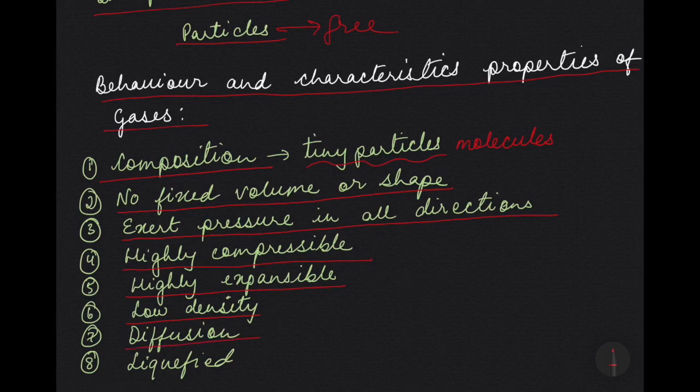So when we talk about diffusion, we are talking about a process of mixing of two substances when they are kept in contact. And how do they mix together? By molecular motion, because the molecules of a gas are in constant motion. Now, for example, if you open a jar of chlorine or ammonia in a big room, you will get the smell in each and every part of the room.